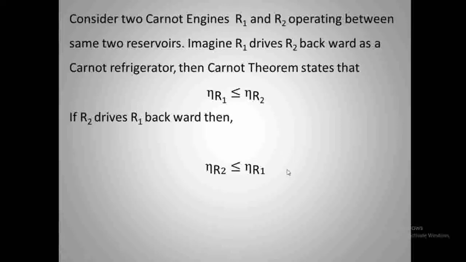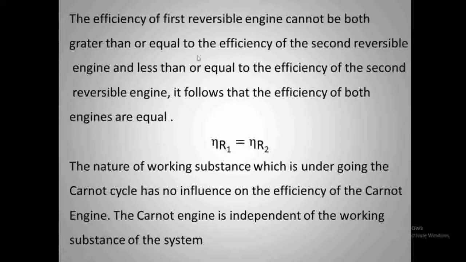One engine cannot be less than or equal, and at the same time cannot be greater than or equal to some other engine. It is not possible to have the efficiency of the first reversible engine both greater than or equal to the efficiency of the second reversible engine and less than or equal to it. So the efficiency is always a constant for a Carnot engine.